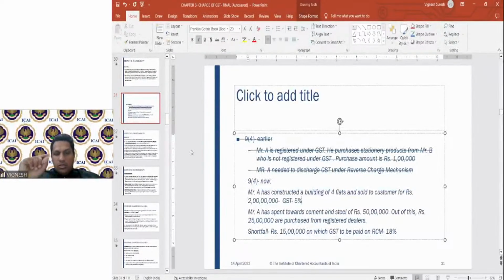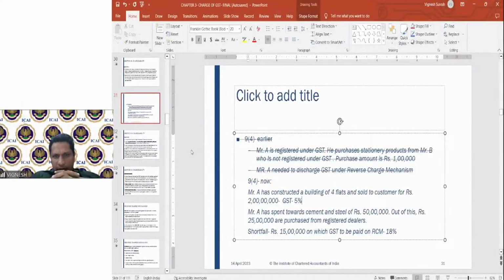Okay. So here 2 crores, that is clear. GST is 5%. Cement and steel I have purchased for 50 lakhs. Let us assume for this example only, these are the only specified services on which it is covered. For this example only, I'm taking 50 lakhs he has spent for cement and steel. 2 crores he has got as sale from the customer, but he has spent only 50 lakhs. Out of this 50 lakhs, 25 lakhs are purchased from registered dealers.